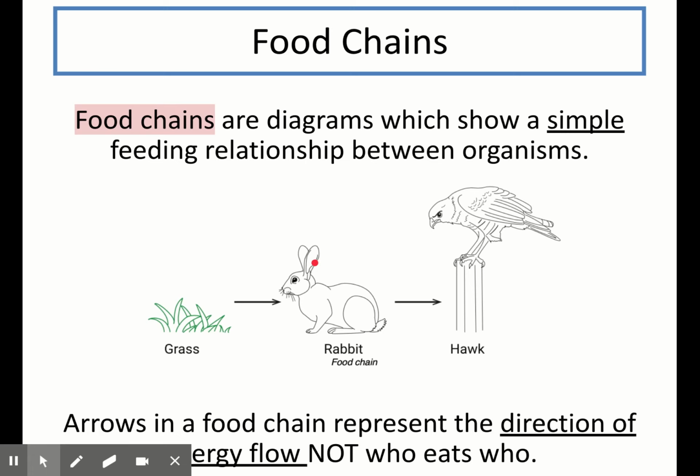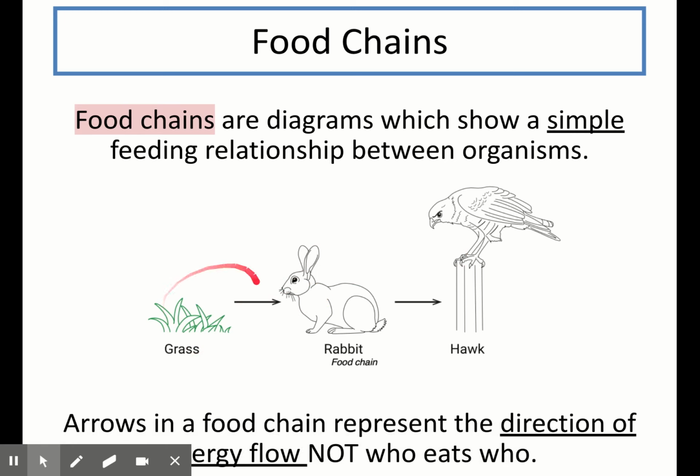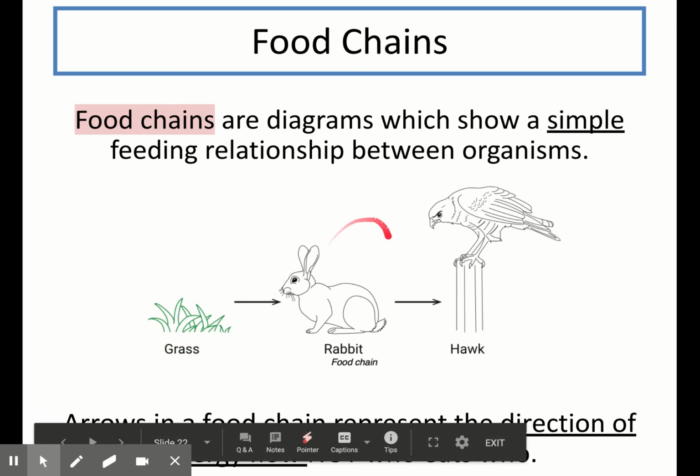So remember, the arrows in a food chain represent the direction of energy flow. Be careful not to put them in the wrong direction. If I reverse the arrows here, it would be incorrect, as then it would mean that the energy from the rabbit would be going into the grass and not the other way around. So a quick way to remember is, whatever is eating the next one, it goes into, but it's the direction of energy flow. If you get asked the energy from the grass, it's going into the rabbit. Energy from the rabbit is going into the hawk when they get eaten.